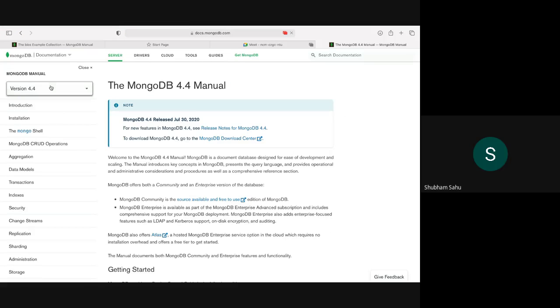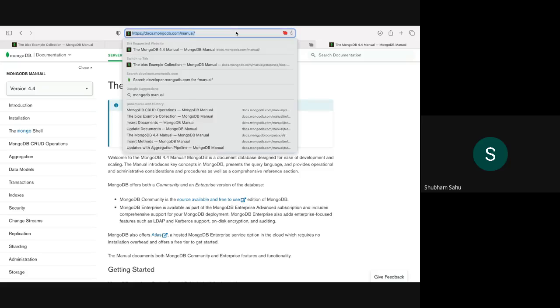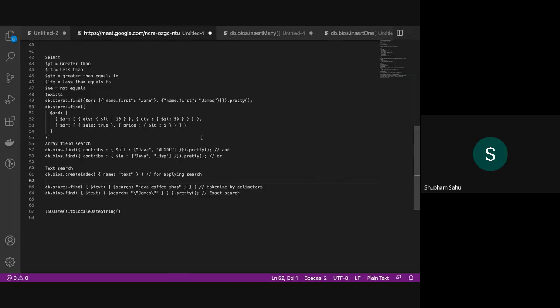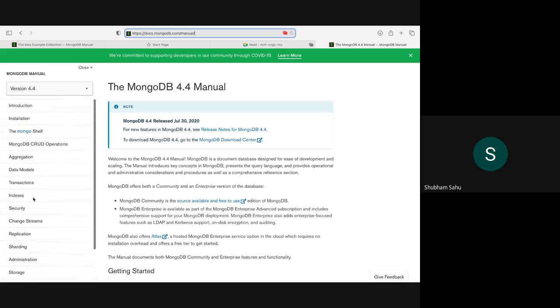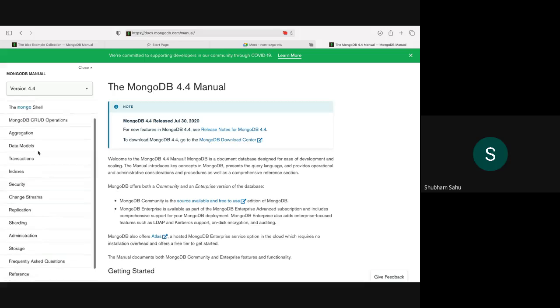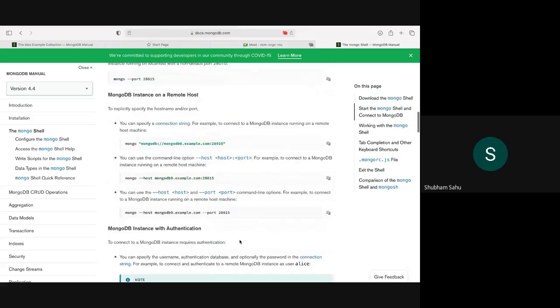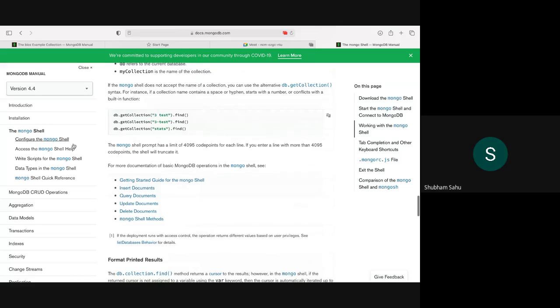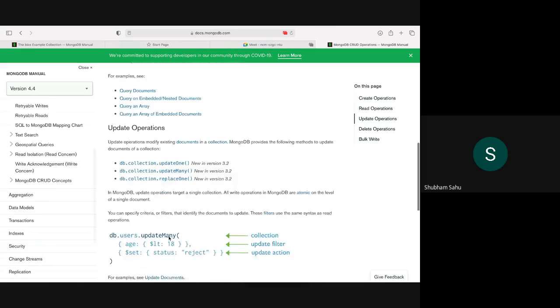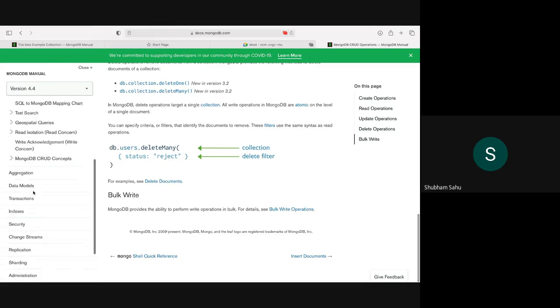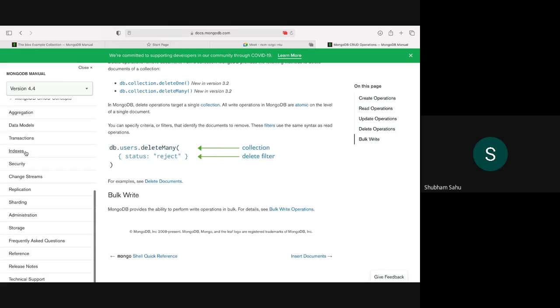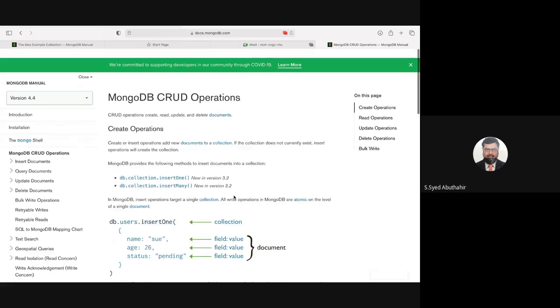Currently we were going with version 4.4, and this is so simple actually. Here you can see the introduction, installation, and Mongo shell, whatever Sudeep sir has described today. You can get that here also. CRUD operations are also there, so you can check everything from here. All the things are available: aggregation, data models, transactions, indexes. Thank you, sir.